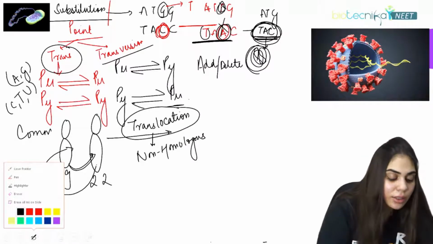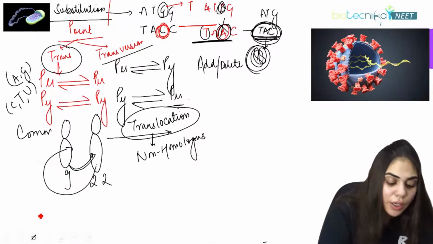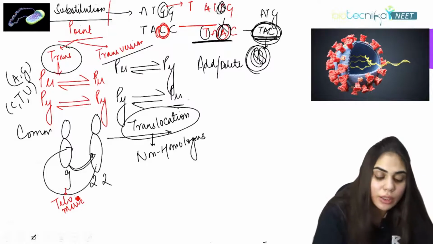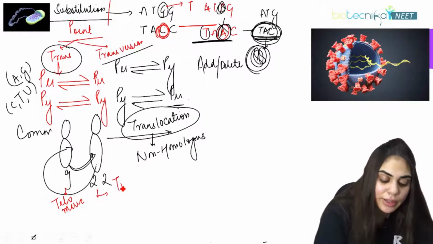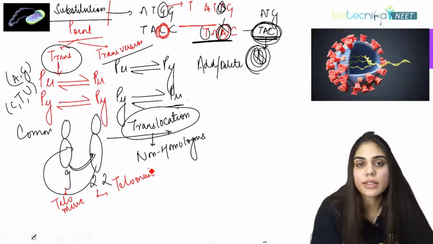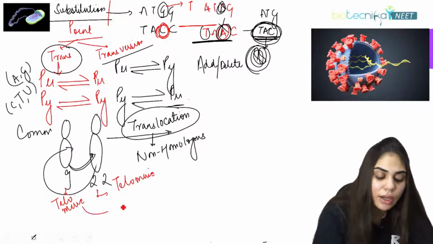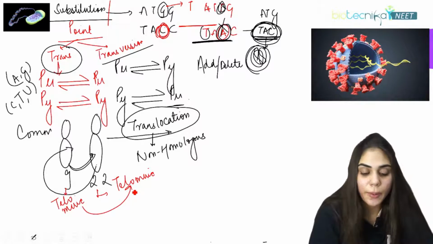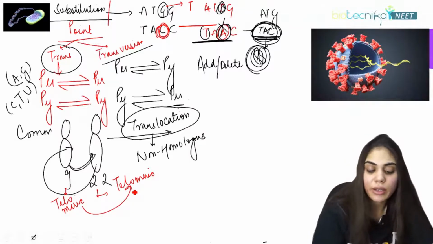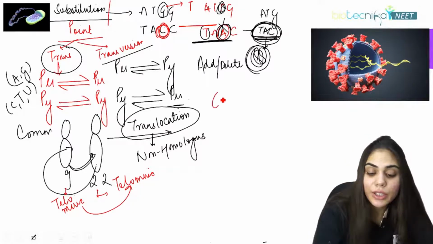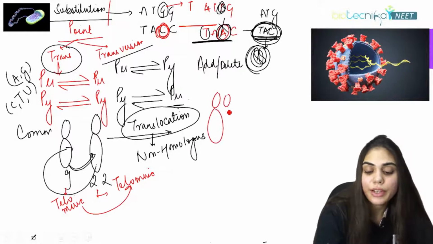Then why is translocation happening here? Because chromosome number 9 bears telomeric sequences at the terminal, and chromosome number 22 also bears telomeric sequences. These telomeric sequences are somewhat similar, which is why they undergo translocation. So what will happen if they undergo translocation? They will lead to the formation of the Philadelphia chromosome.